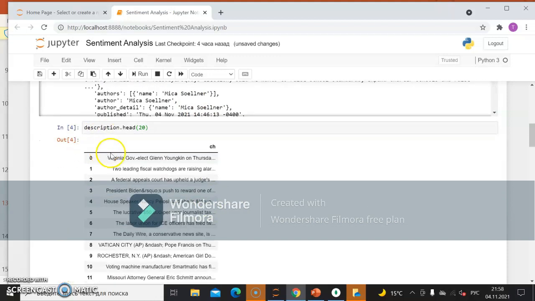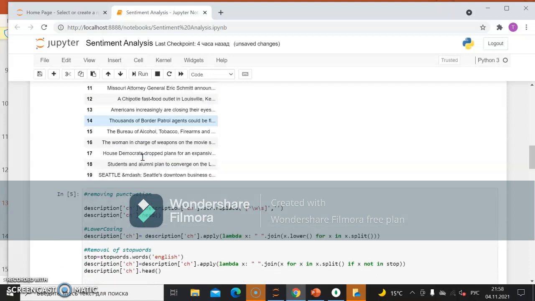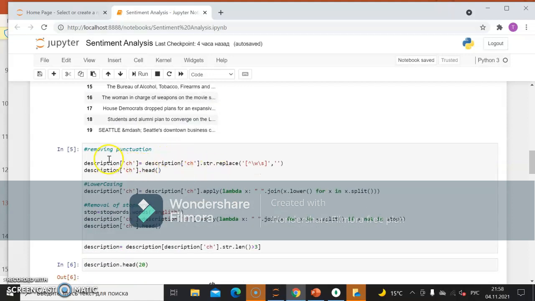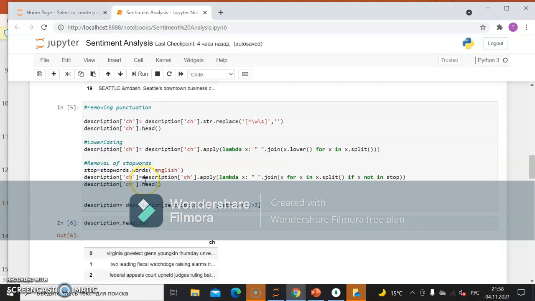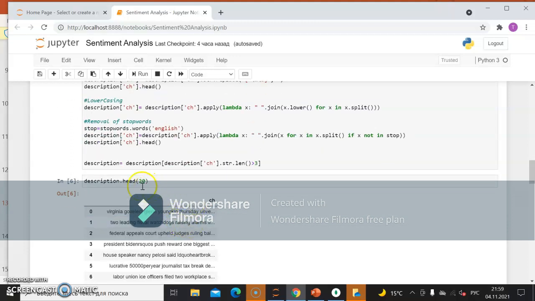We are getting this result, and after that we need to do cleaning. We remove punctuation, we lowercase the text, and we remove all stop words, and we are also removing all the lines where the number of symbols is less than 3. After that, we have this description data frame.